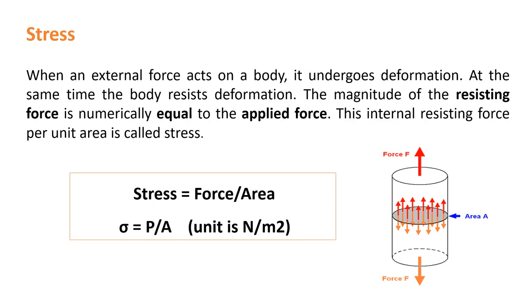Here in this diagram it is also shown. The force is applied, and according to how much force we apply, the change in the area is possible. We can represent the stress with the equation force per unit area. The unit for that is Newton per meter square.